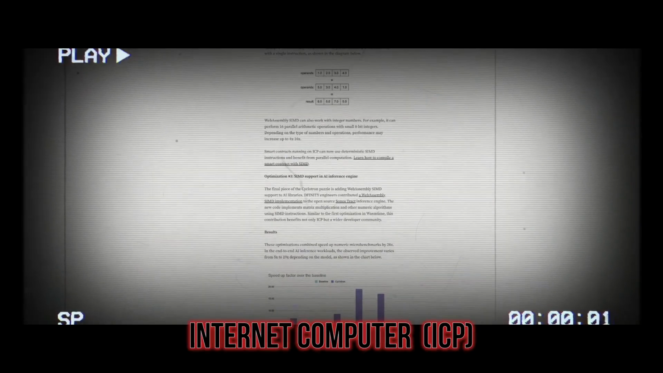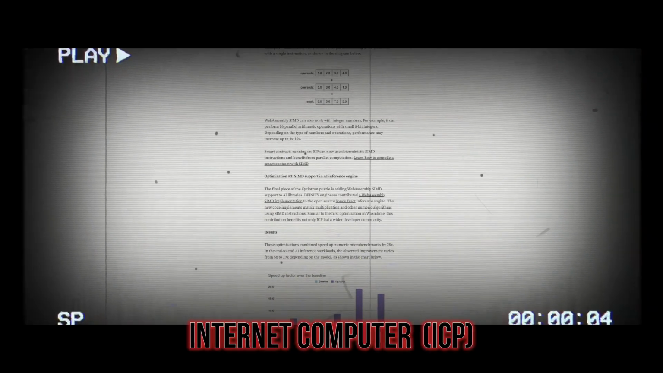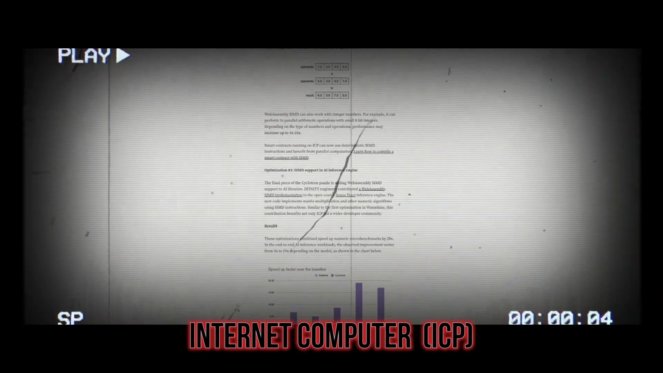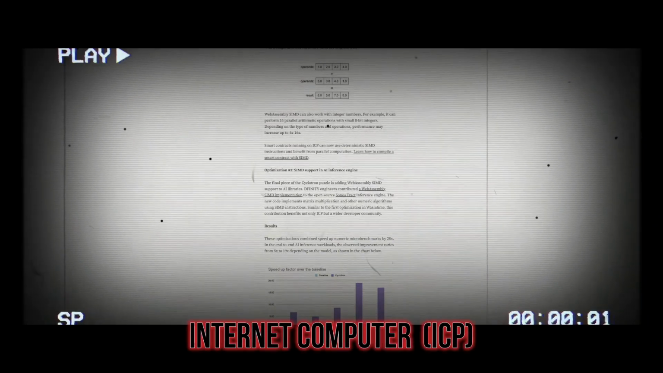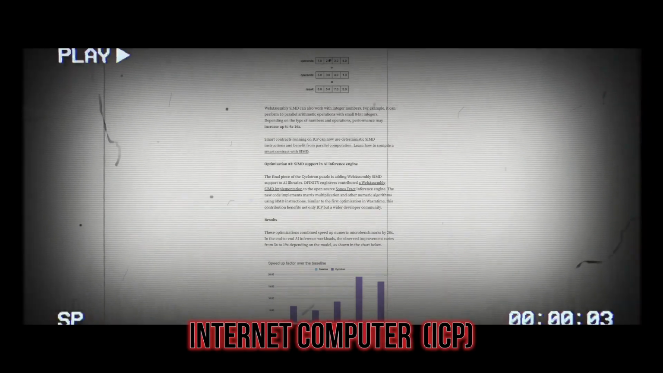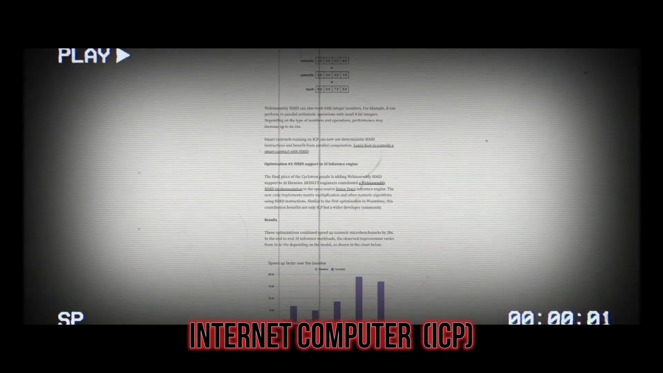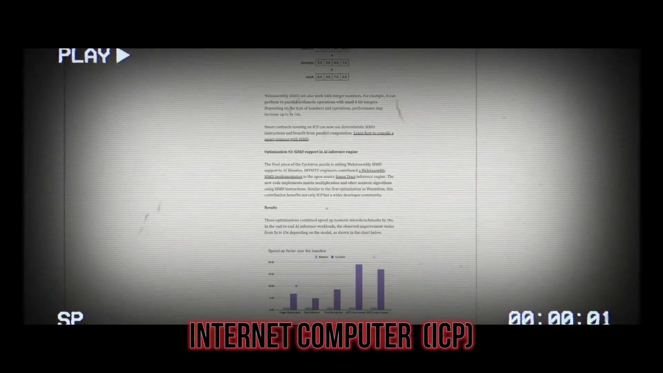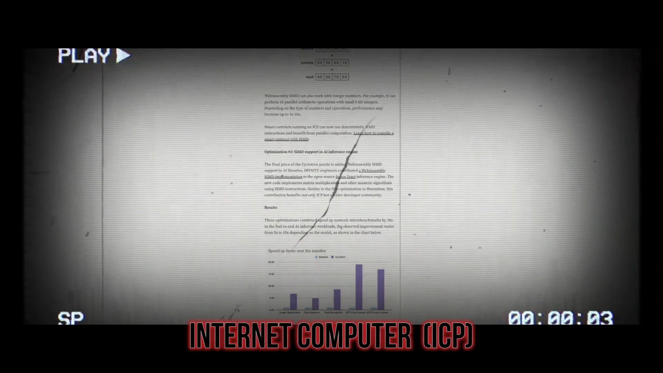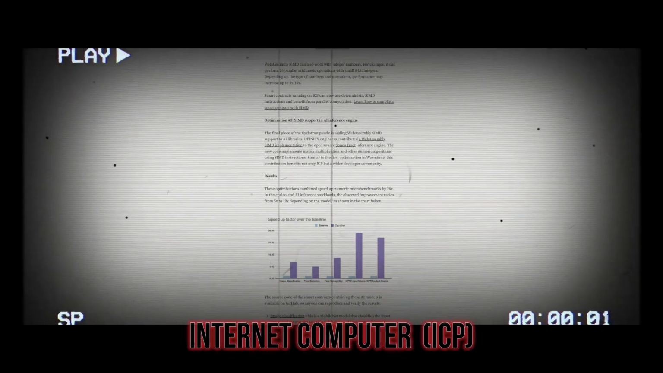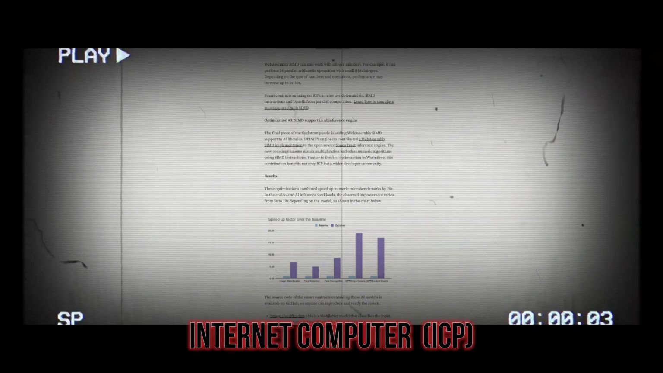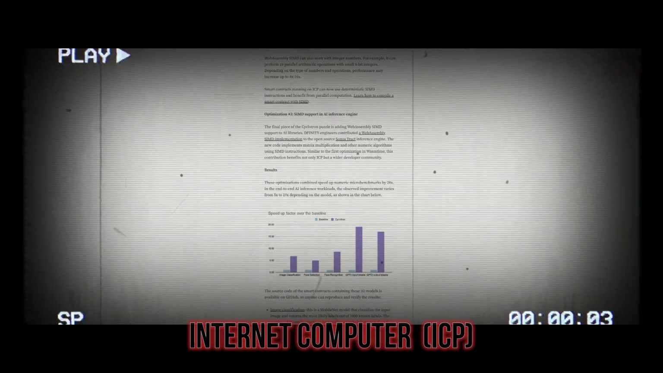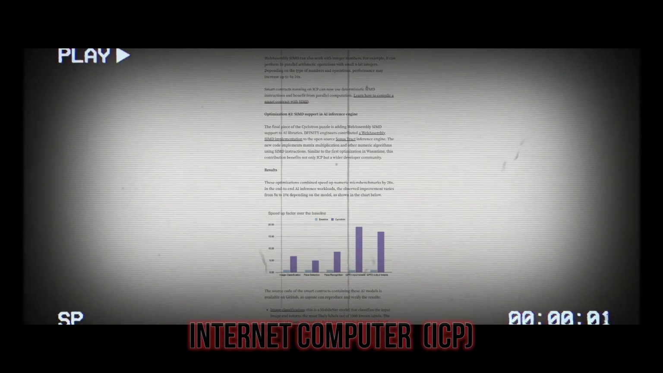The final piece of the Cyclotron puzzle is adding WebAssembly SIMD support to AI libraries. Dfinity engineers contributed a WebAssembly SIMD implementation to the open-source Sonos Tract inference engine. The new code implements matrix multiplication and other numeric algorithms using SIMD instructions. Similar to the first optimization in Wasmtime, this contribution benefits not only ICP, but a wider developer community. Results: these optimizations combined speed up numeric micro-benchmarks by 28 times. In the end-to-end AI inference workloads, the observed improvement varies from 5 times to 19 times depending on the model, as shown in the chart below.